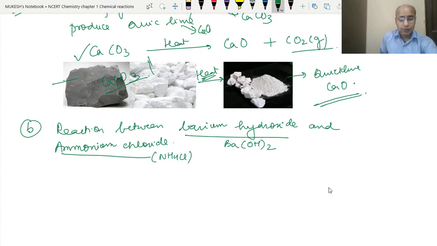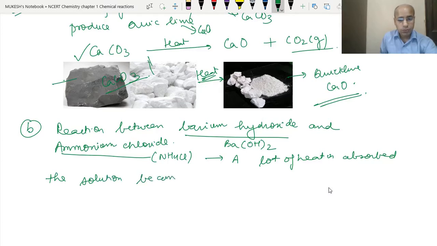NH4Cl. When this reaction takes place, a lot of heat is absorbed, and the solution mixture becomes cool. That means the temperature decreases. So this is an example of an endothermic reaction.